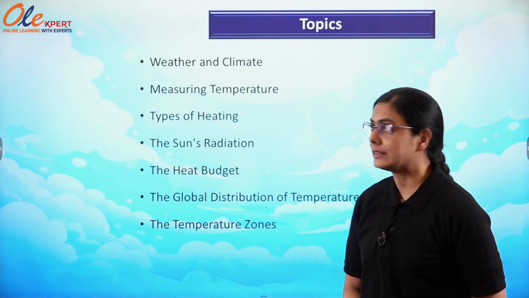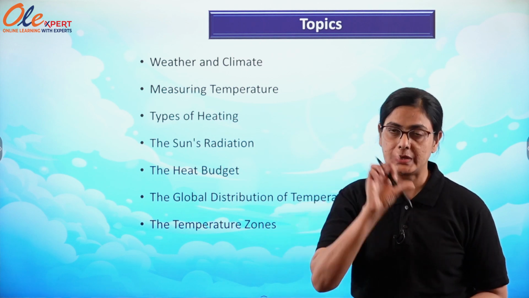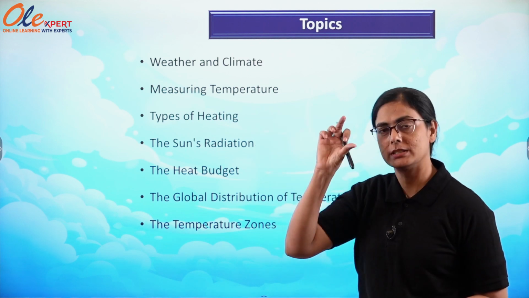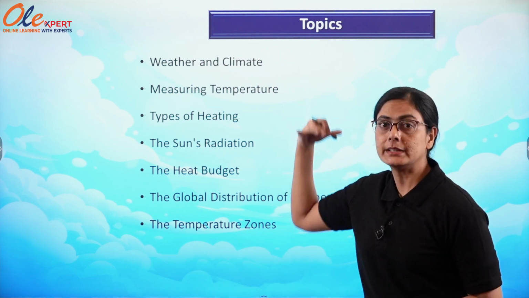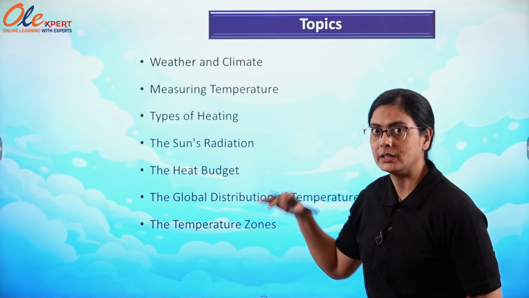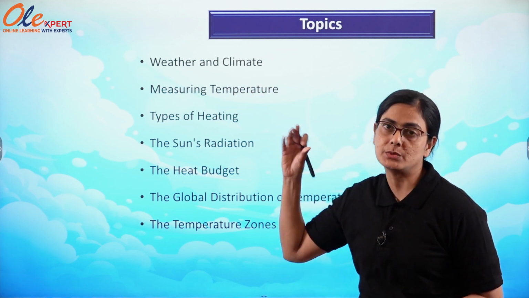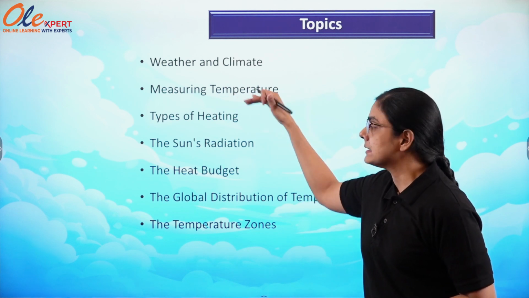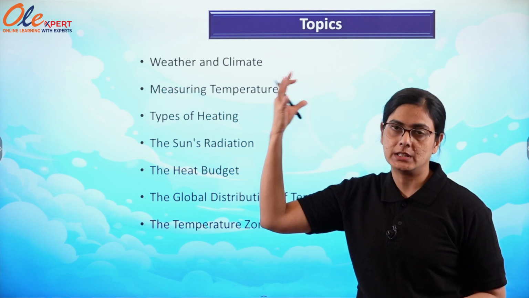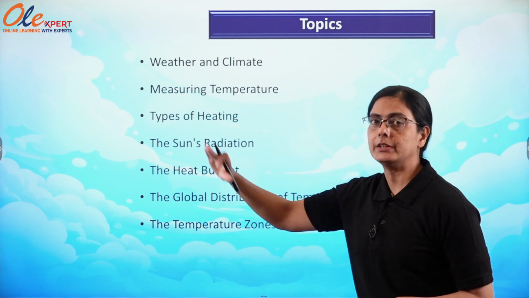These topics are weather and climate. Okay, what is the difference between these two words, weather and climate? Exactly what is the definition of weather and what is the definition of climate? And what are the elements which are coming under this one? Okay, and how to measure the temperature and what is the instrument which is being used to measure the temperature, types of heating and the sun's radiation. Basically, we are getting the solar energy and the sun radiation we are going to deal in detail.